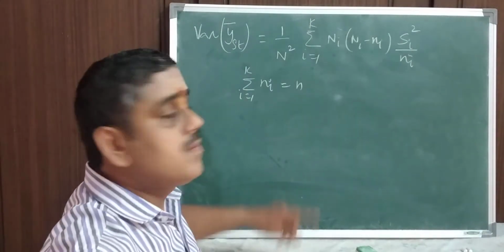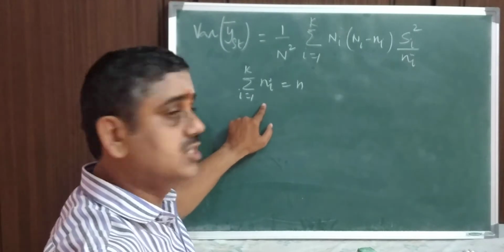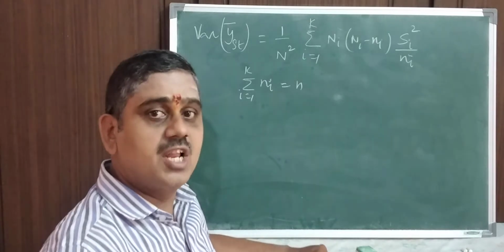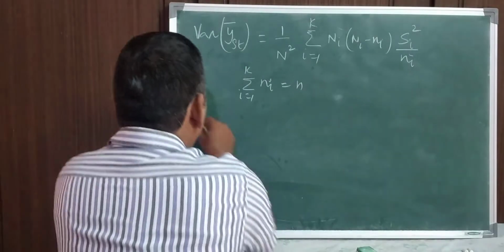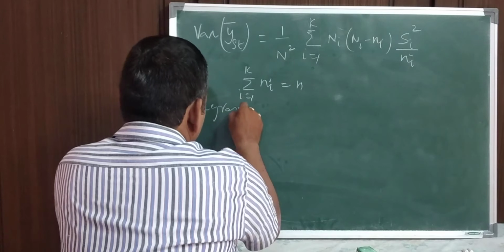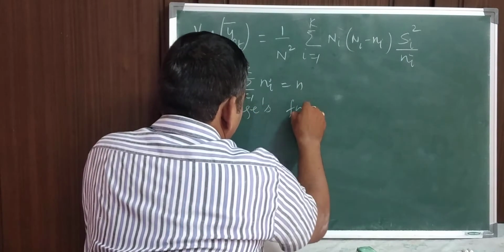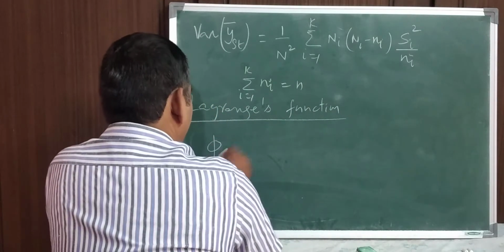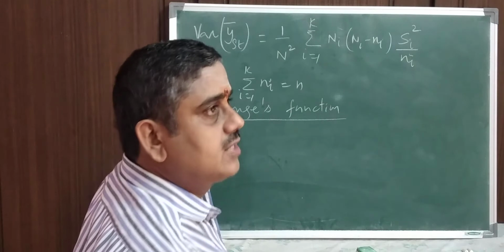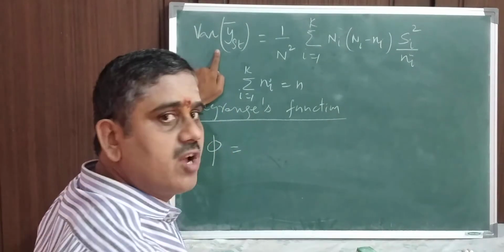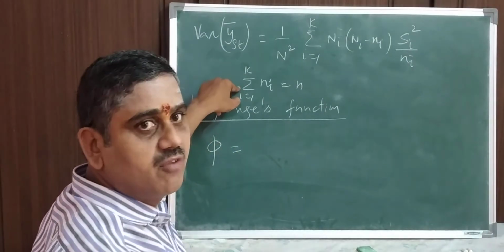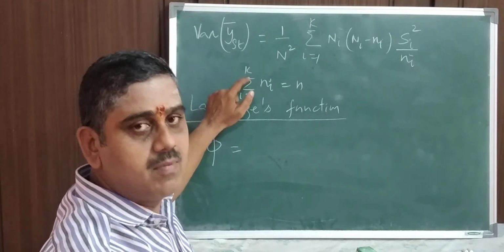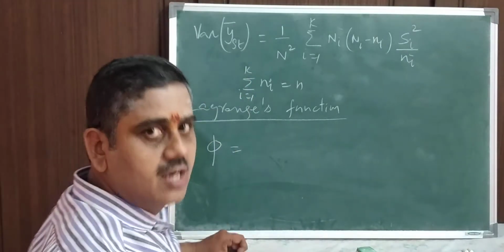To minimize this particular function subject to the condition that summation ni is equal to small n, I am considering Lagrange's function. I have considered Lagrange's function to minimize the variance of y bar st, subject to the condition, or for the variations in the sample size n.